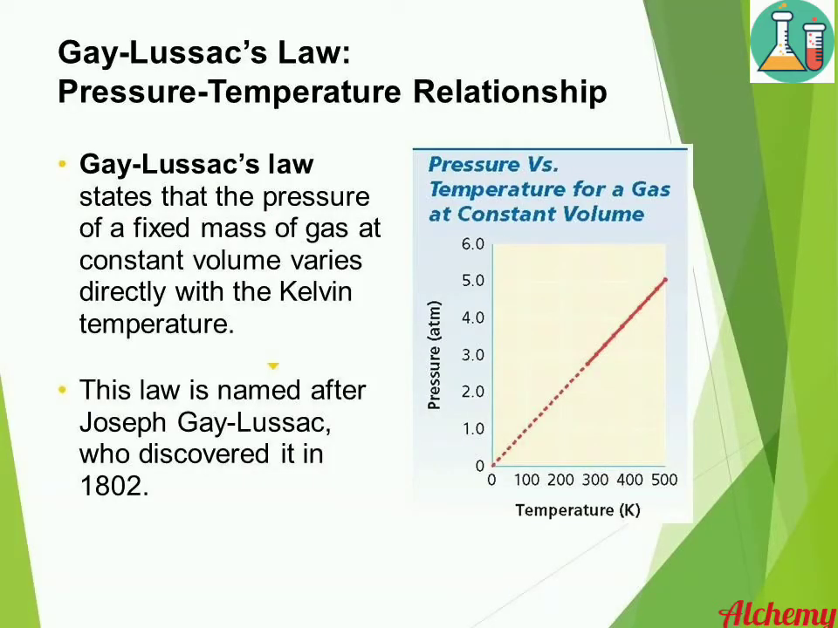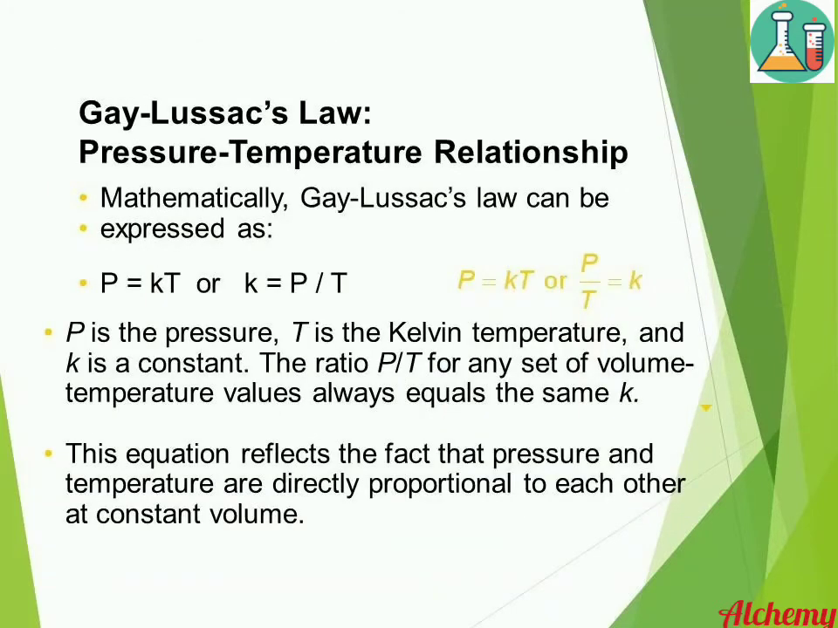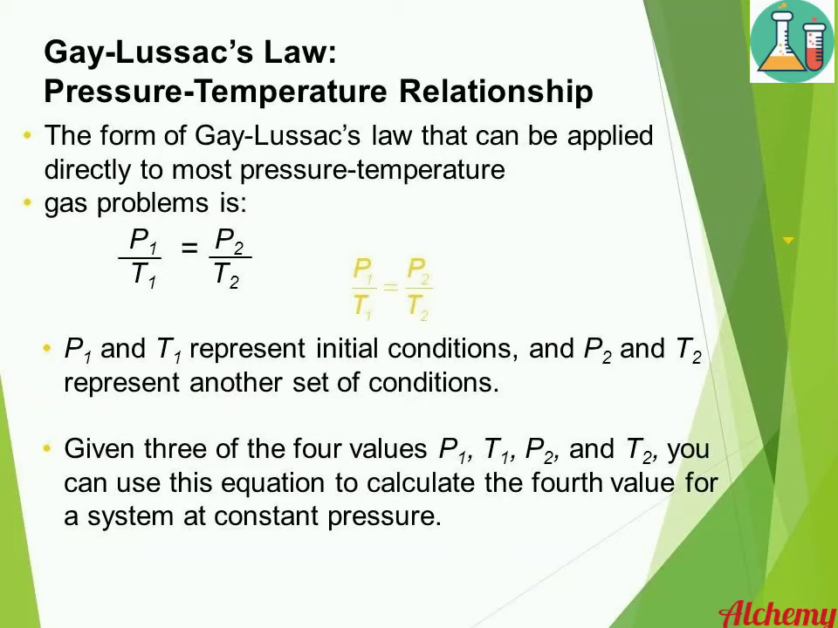Gay-Lussac's law describes the relationship between pressure and temperature. The law states that the pressure of a fixed mass of gas at constant volume varies directly with the Kelvin temperature. From the graph of temperature versus pressure, it is evident that the temperature of a gas is directly proportional to pressure. Mathematically, Gay-Lussac's law can be expressed as P is proportional to T. On removing the proportionality sign, we get P equals K into T, where P is the pressure, T is the temperature, and K is the proportionality constant. The form of Gay-Lussac's law that can be applied directly to most pressure-temperature gas problems is P1 by T1 equals P2 by T2, where P1 and T1 represent the initial conditions and P2 and T2 represent another set of conditions.